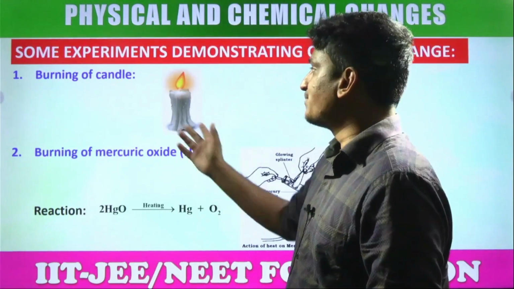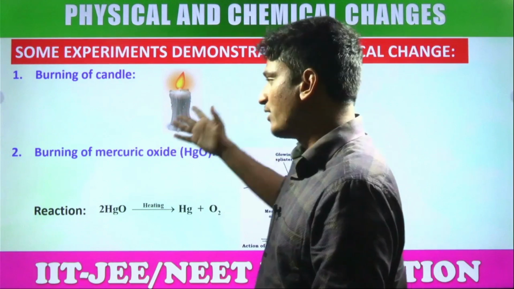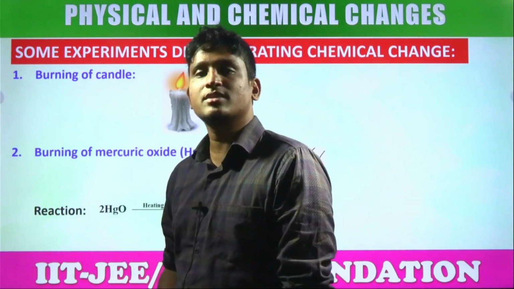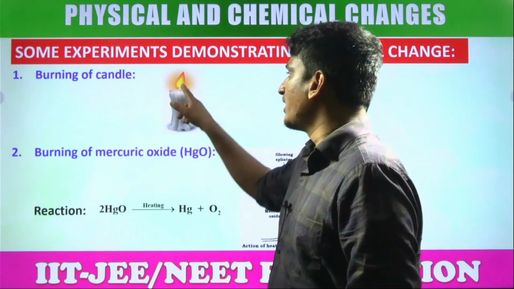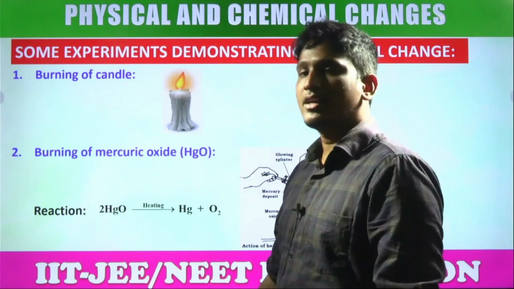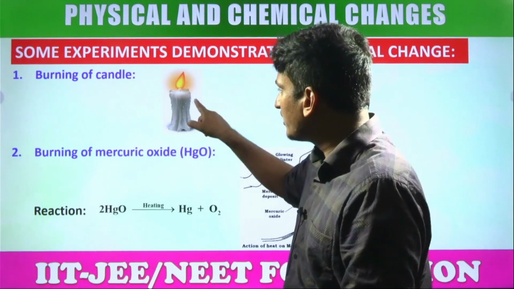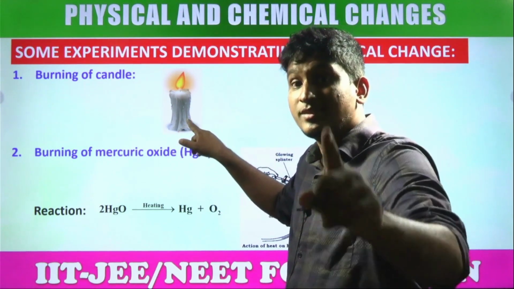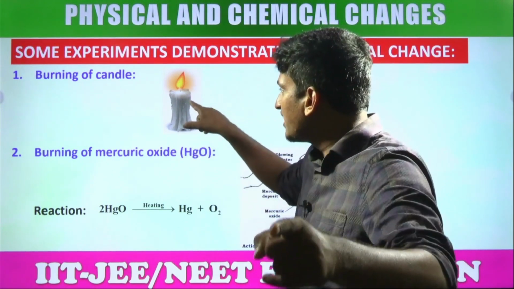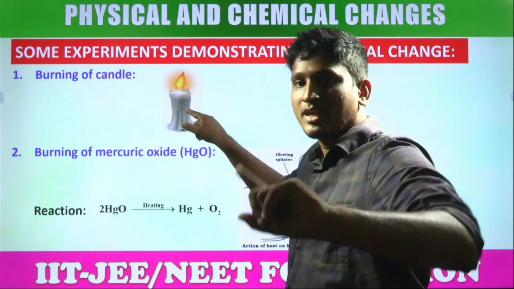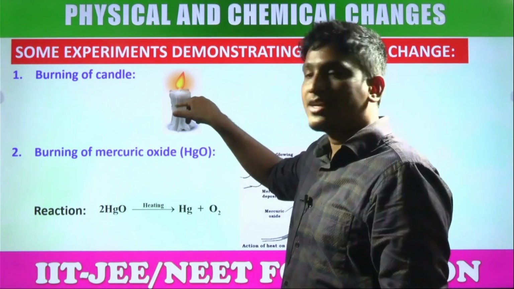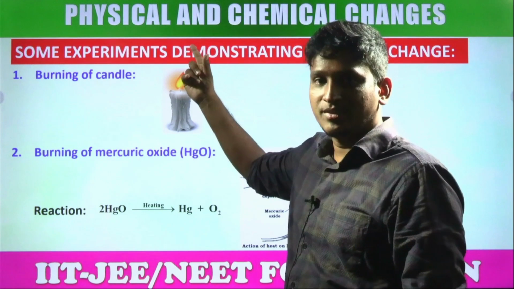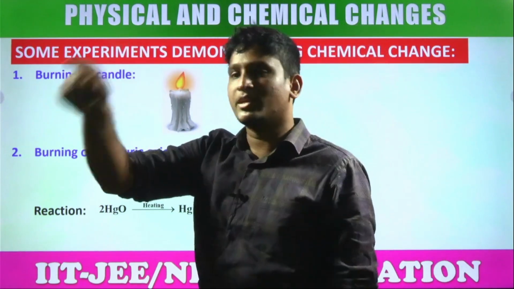So, experiments: burning of a candle, yes or no? Hydrocarbons burning produces carbon dioxide and H2O. Is this a chemical change or a physical change? Chemical change. But look here, some wax is getting melted. Is it a physical change or a chemical change? This is a physical change only, because of the heat energy, the wax is getting melted. We are not talking about that. The liquefied wax converts into smoke, that means carbon dioxide. Yes sir, that is a chemical change.